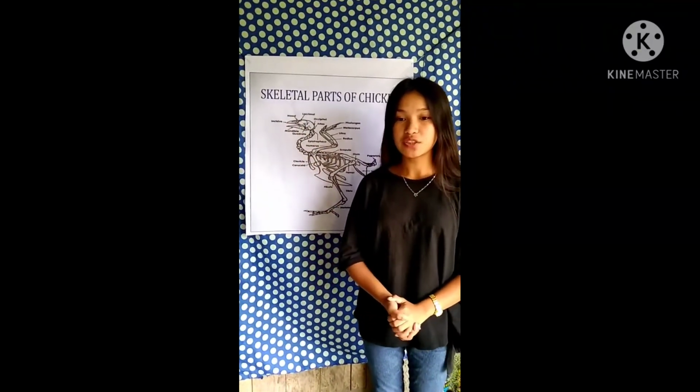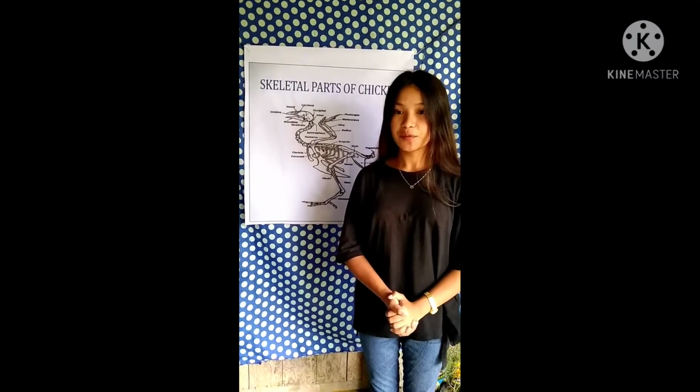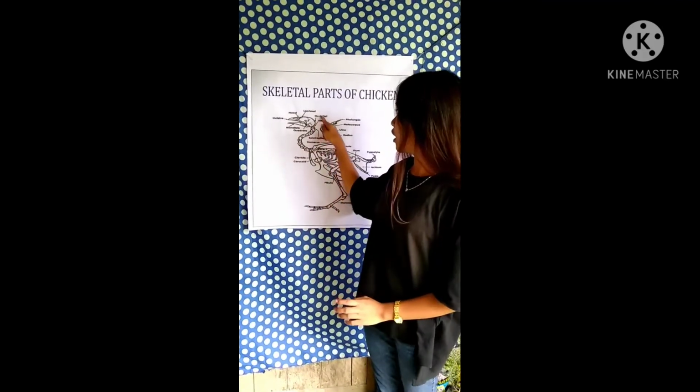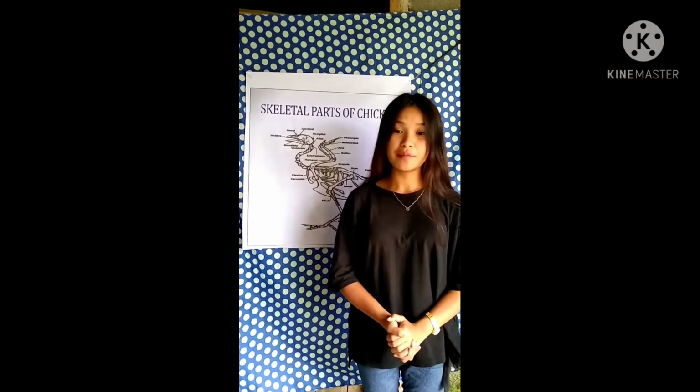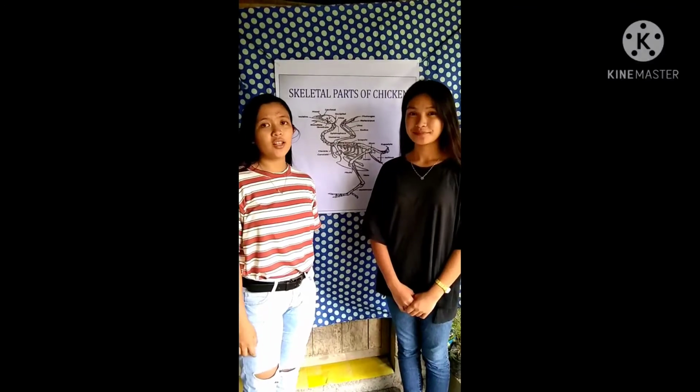Nasal bones are two small oblong bones varying in size and form in different individuals. Lacrimal. Lacrimal glands are paired exocrine glands, one for each eye, found in most terrestrial vertebrates and some marine mammals, that secrete the aqueous layer of the tear film. Occipital. Occipital bone is a cranial dermal bone and the main bone of the occiput and lower part of the skull. That's all our report about the skeletal parts of chicken.